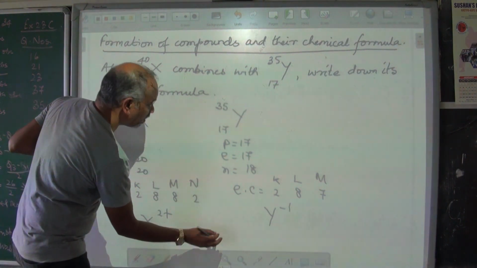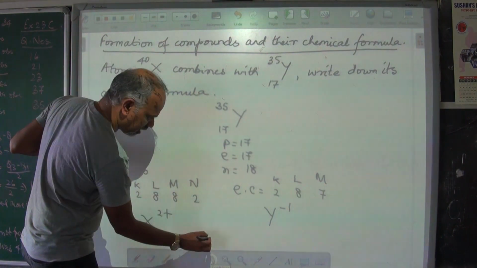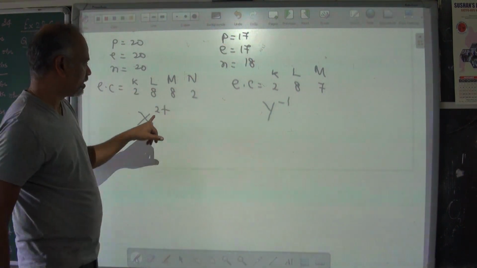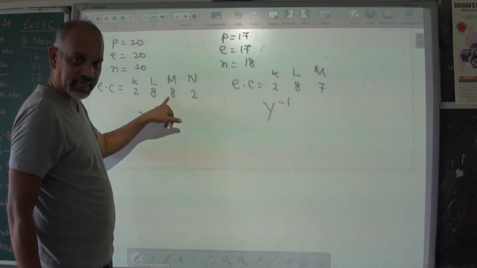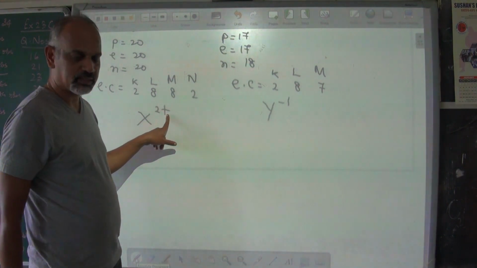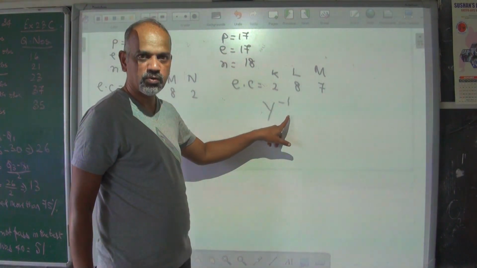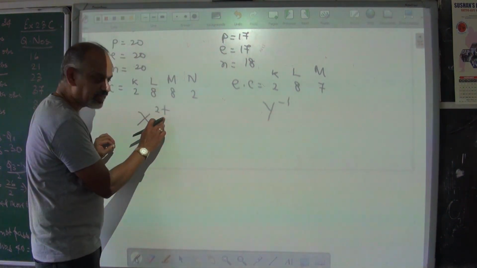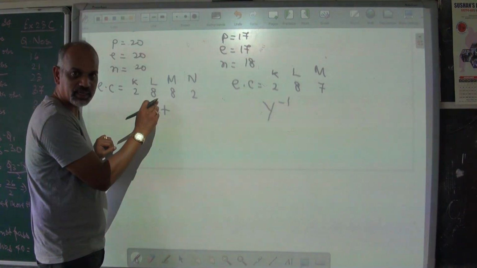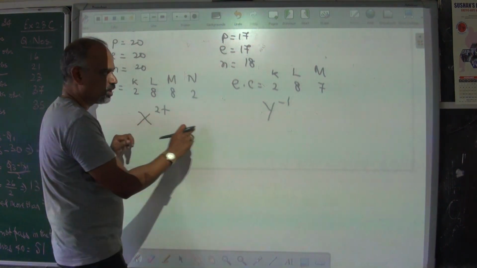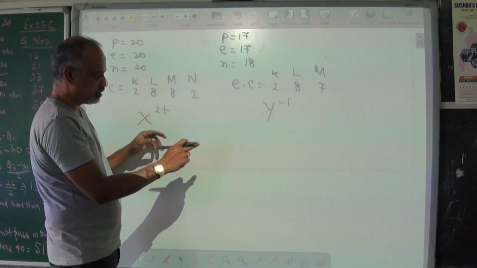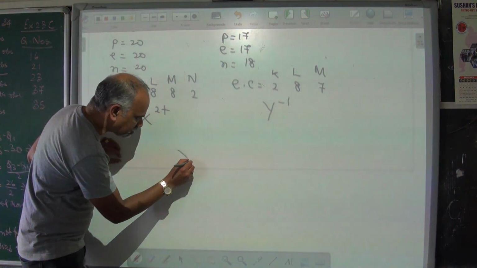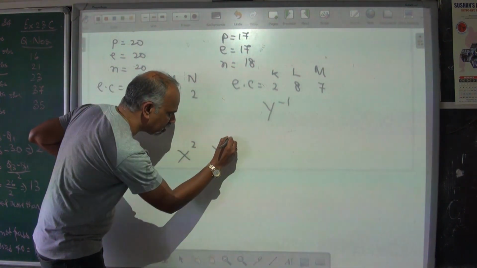Now, how do you get the chemical formula when they combine? Look at this. X is a cation with 2 positive charge, and Y is an anion with 1 negative charge. They have to combine together. So this is actually their valencies. Whatever you got is their valency. X having valency 2, Y having valency 1. This we have seen before, even in the first chapter, how to get the chemical formula.